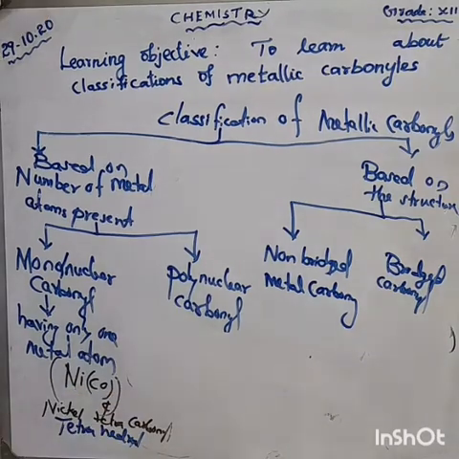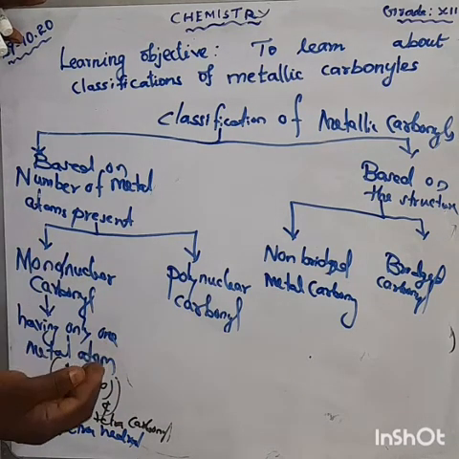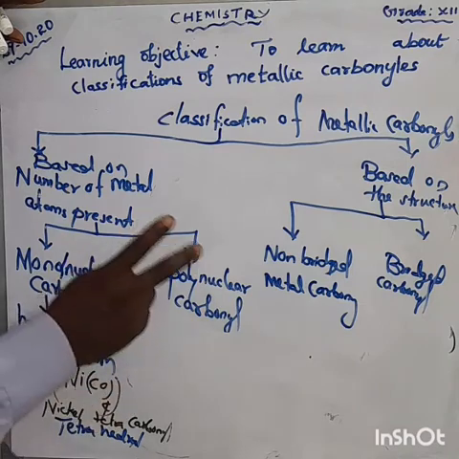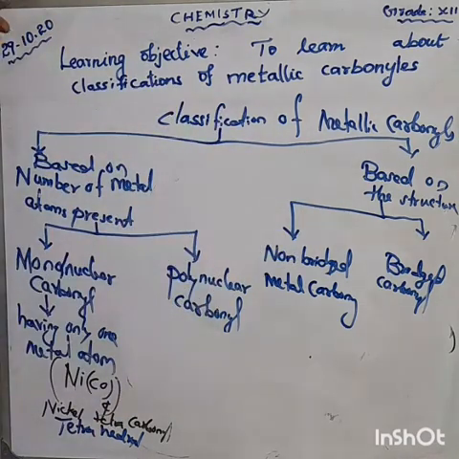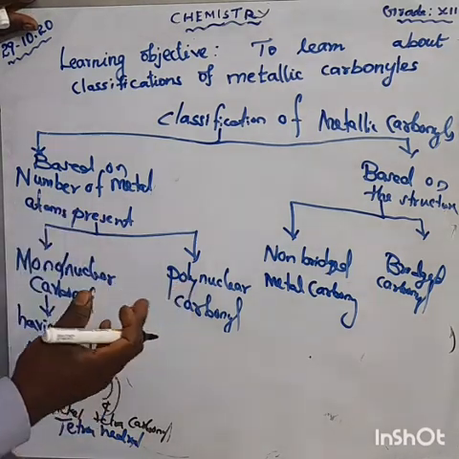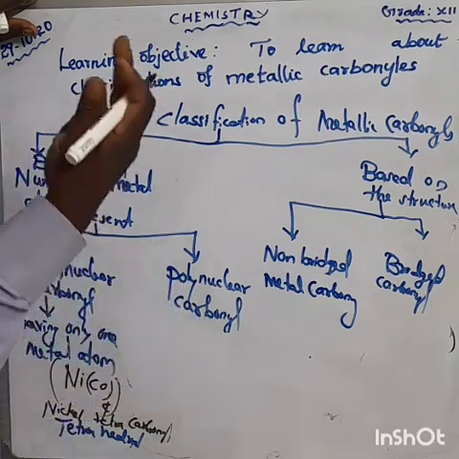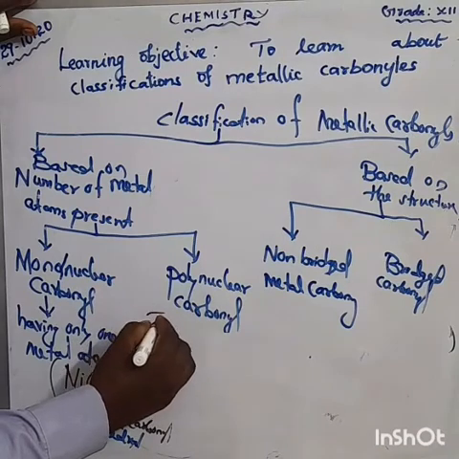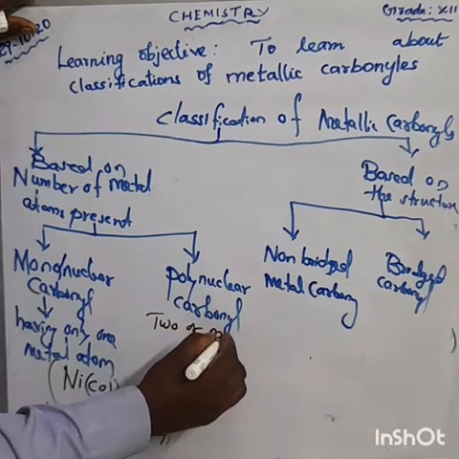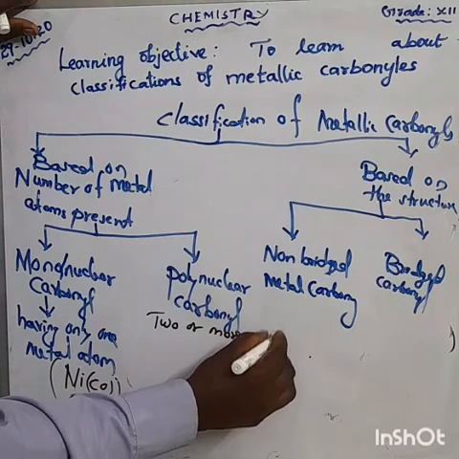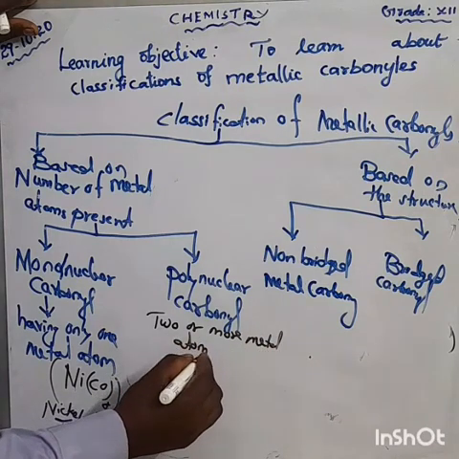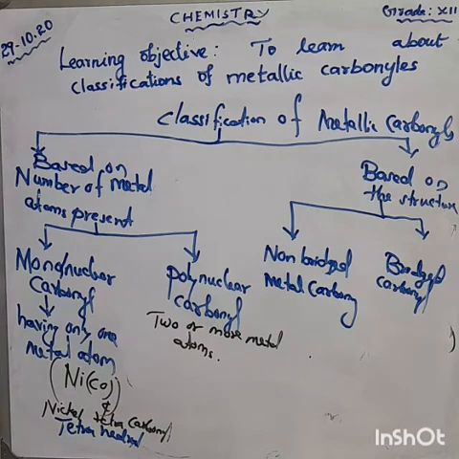Mono means one. Can you say about poly? More than one is called polynuclear. You can simply say these are the carbonyls containing 2 or more metal atoms. Okay, 2 or more metal atoms.